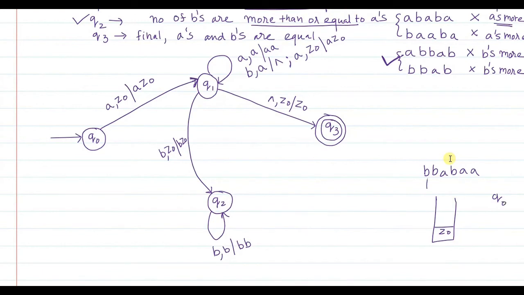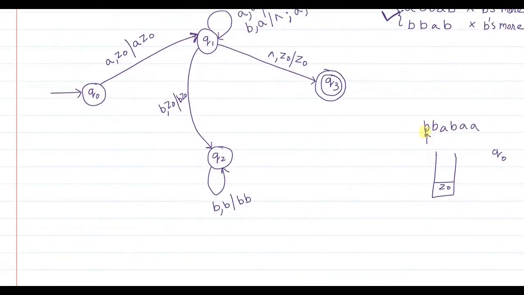The pointer is pointing to the first element. Now, in Q0 state, if A is encountered as the first symbol, you move to Q1. But when B is encountered as the first symbol, how many A's have been encountered so far? Not a single A. That means after reading the first B, you know that in the string read so far, the number of B's is more than the number of A's. Which is that state?